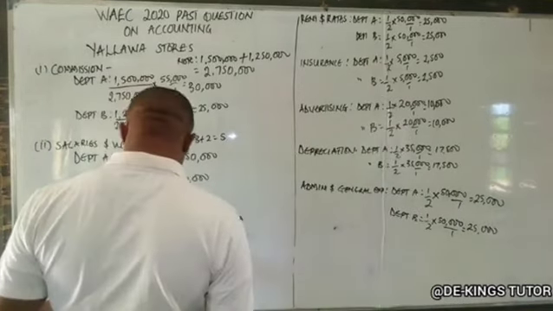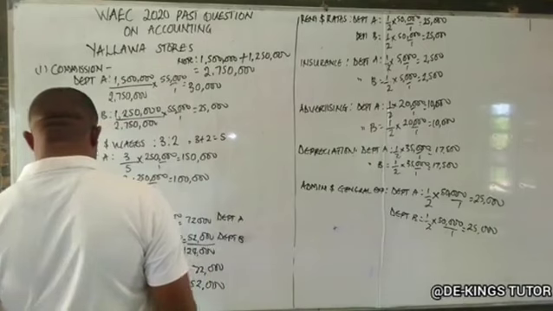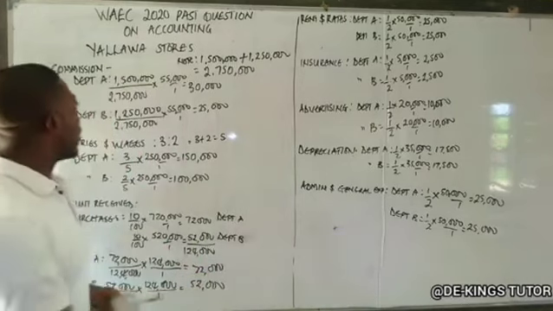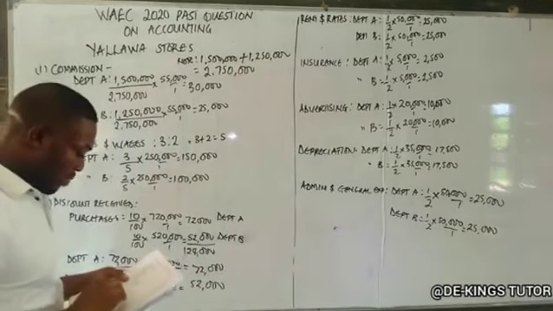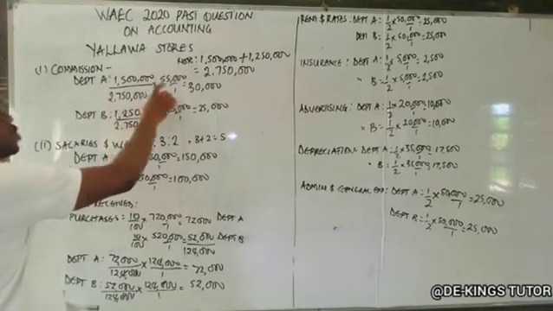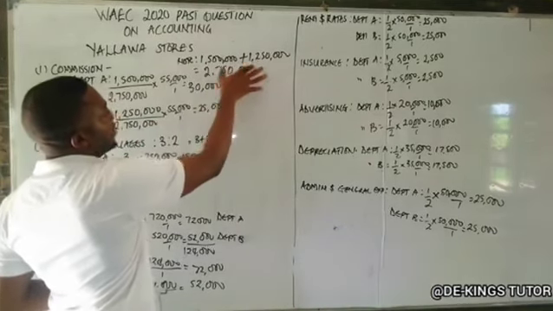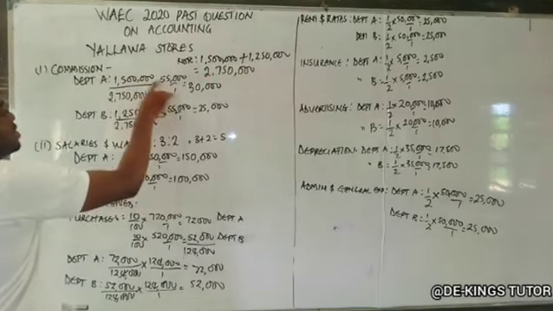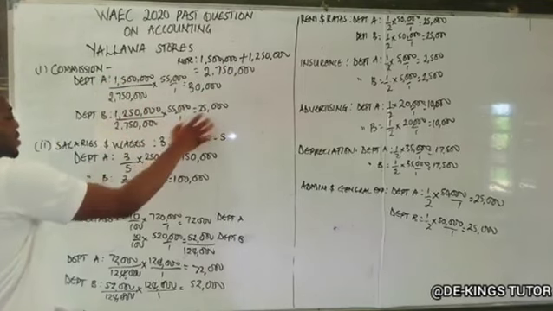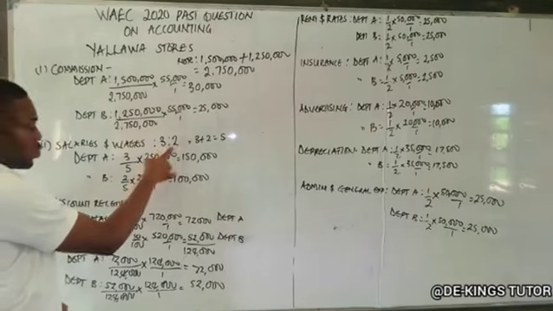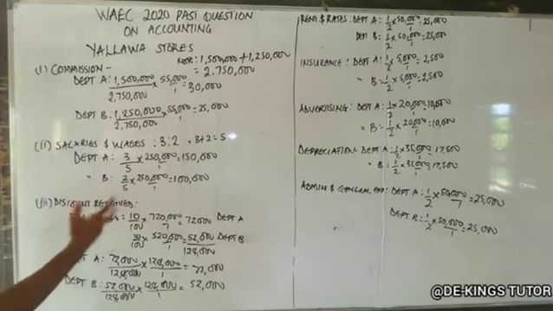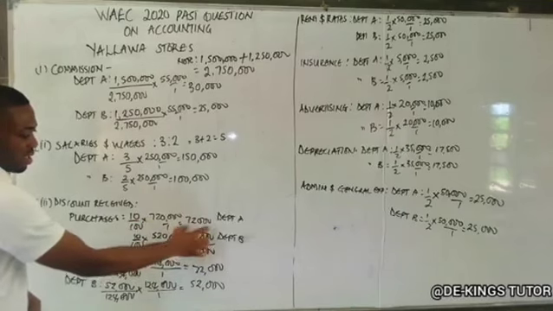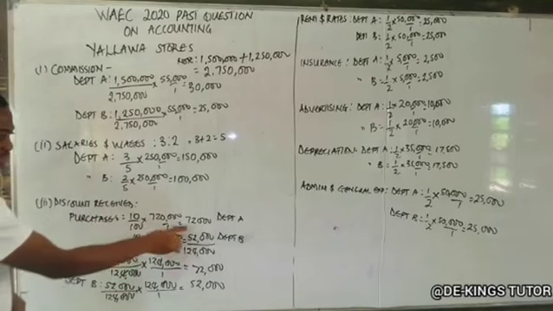So we've taken care of all the expenses, the adjustment. The first one was commission. They said on the basis of sales. So we treated it on the basis of sales. This is the sales amount for department A and B, the total. So this is the commission amount. So department A amount over the total times the commission for department A, this for department B. The salaries and wages, they gave us ratio 3:2. So discount received, they said 10% of purchases. So this is the purchases amount. So we collected 10%. So it is this amount we use for discount received. So it is 72,000 over the total times discount received amount. So this is the discount received for department A and department B.